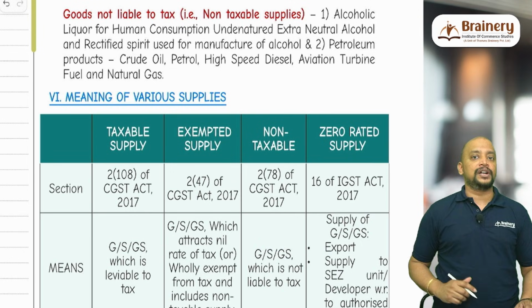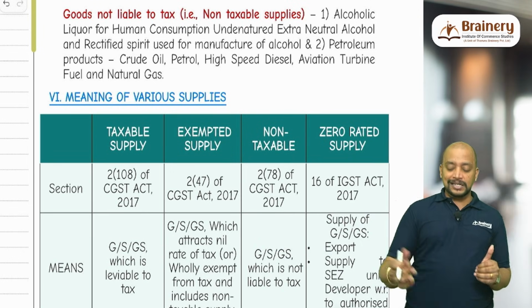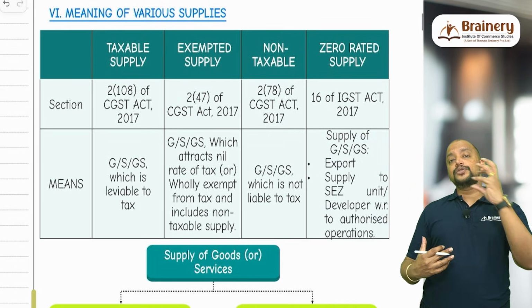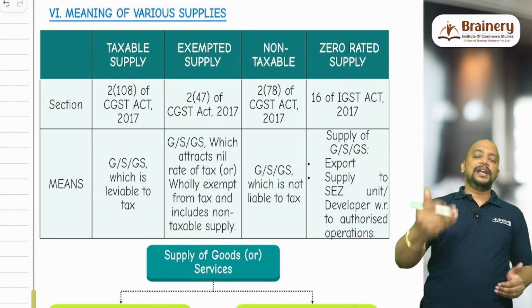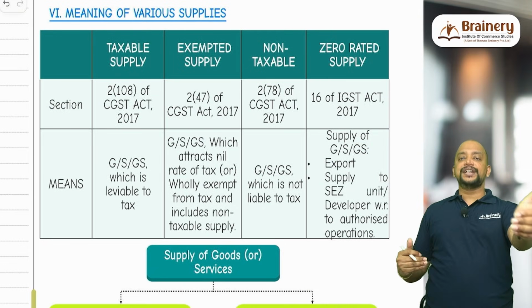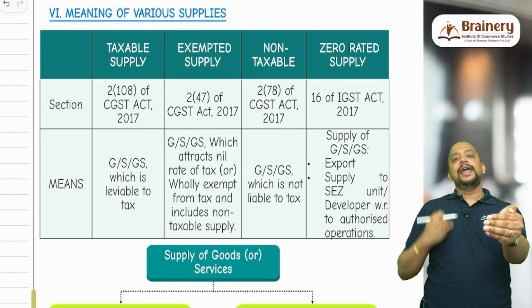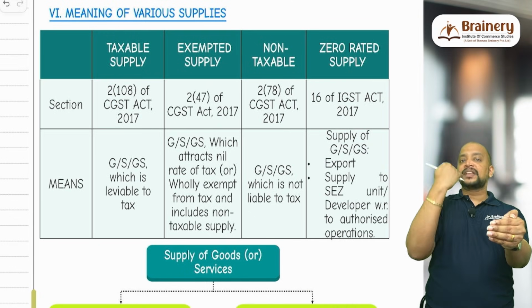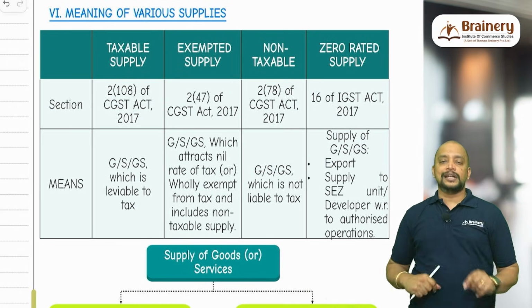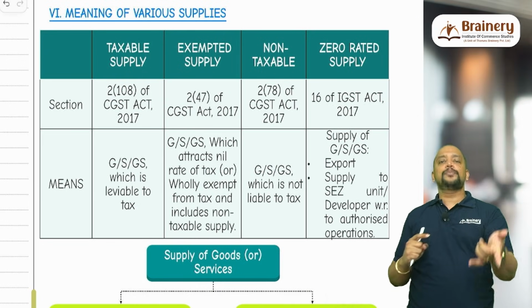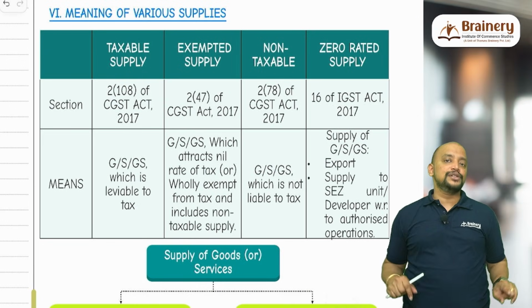That is very, very important. For example, I am making a sale to SEZ, but that is not really used in the SEZ, it is used for their DTA unit. Say for example, HP is having one unit in SEZ and one unit outside SEZ. I provide the services to the unit outside SEZ, but I raise the invoice to the unit of SEZ, then it is not for the authorized operations of SEZ, so it will not become zero rated supply.